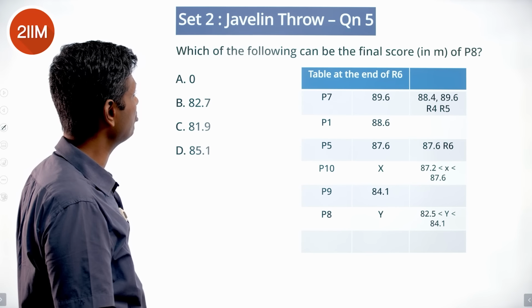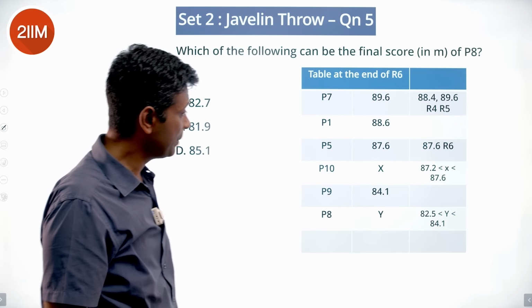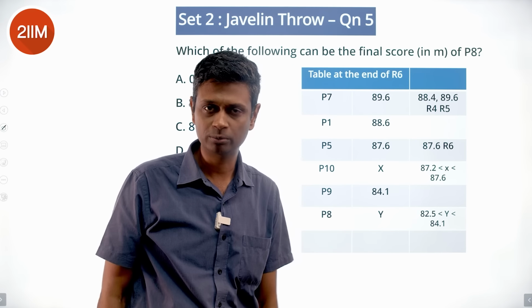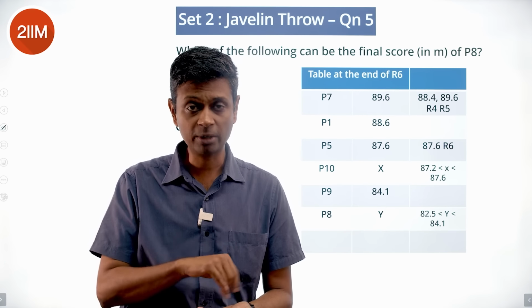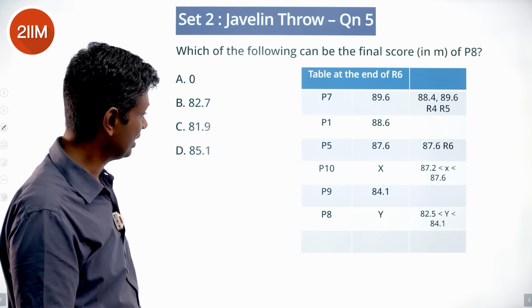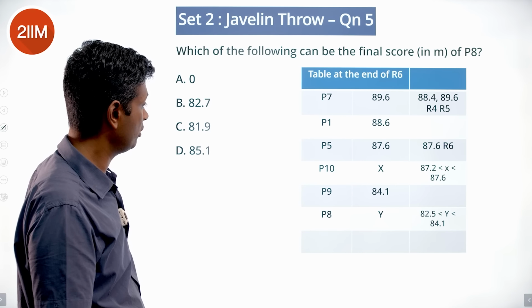Which of the following can be the final score of P8? P8 got more than 82.5, less than 84.1, which was the last to qualify. He qualified, but he was the last. More than 82.5, less than 84.1.